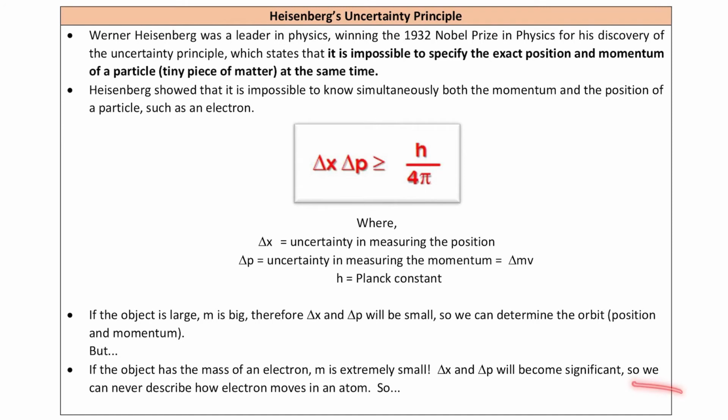So that's why we cannot describe how an electron moves in an atom. That's why we have to reject the orbit theory.